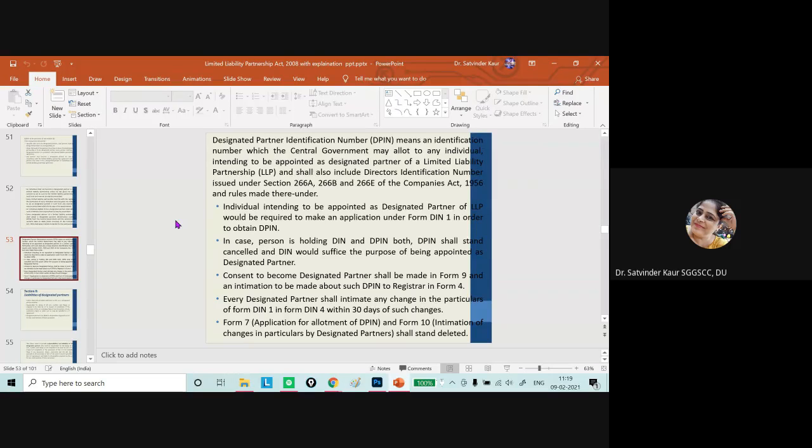In that particular situation, the DPIN number will be issued by the central government, and if there is any change in the particulars or any change in the designated partner, then the change must be reported to the authorities within a specified time period. In case there is any change in the particulars, within 30 days of the change you have to give the application. Form 7 is for the allotment of DPIN, and form 10 for the intimation of changes is to be given.